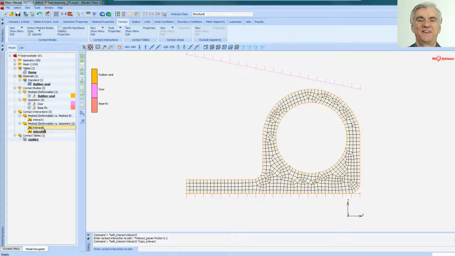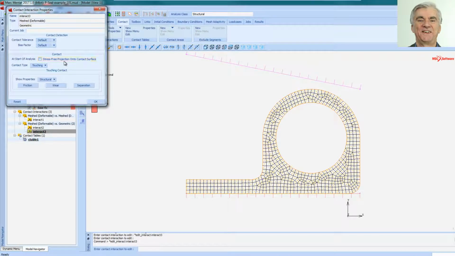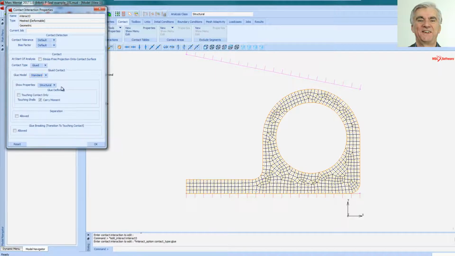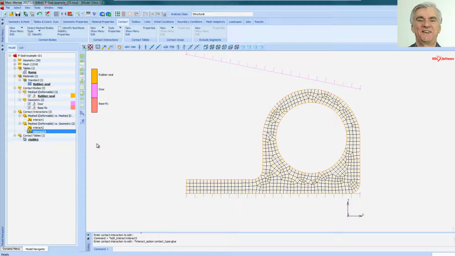So interact 3 is going to be my glued version. So I'll change here from touching to glued and click OK. So I can rename them now. So I'm going to call that glued. Alright, I'm going to rename the first one touch.